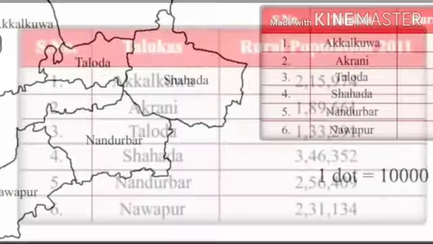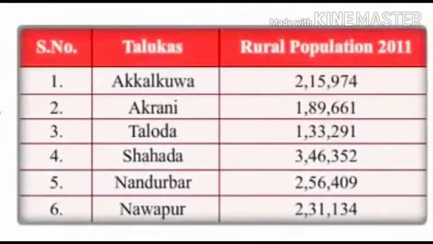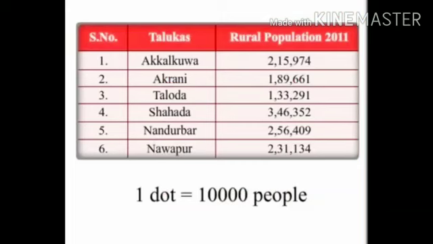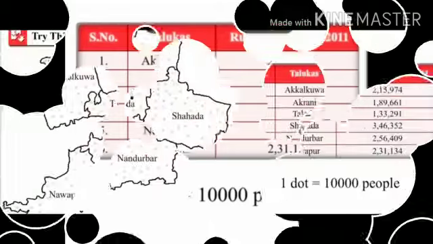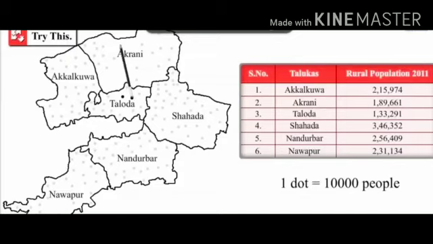Now see the population table given along the map. On the basis of the statistical data, decide the value of the dot considering the highest and the lowest values of population. For example, one dot is equal to 1000 people, so that you can decide how many dots to be given to each